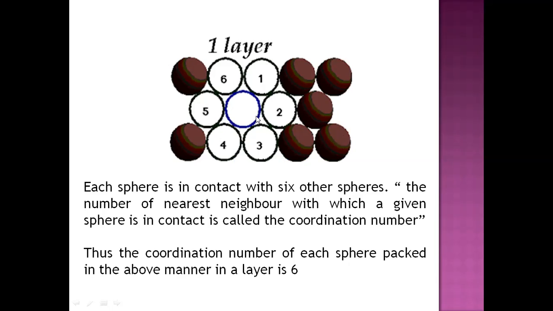You can take any other sphere here. For example, if we take the sphere number 2, near this sphere number 2, again we can see that there are 6 different spheres which can be arranged. So the number of nearest neighbors with which a given sphere is in contact is called the coordination number. And in such an arrangement, the coordination number of each sphere will be 6, because each and every sphere in this particular arrangement will be surrounded by 6 other spheres.